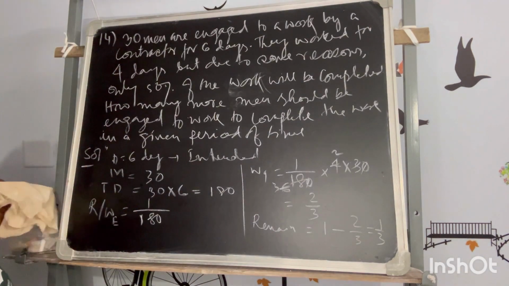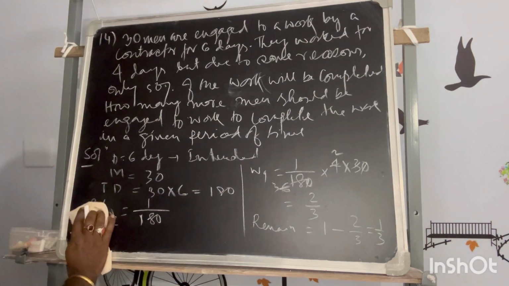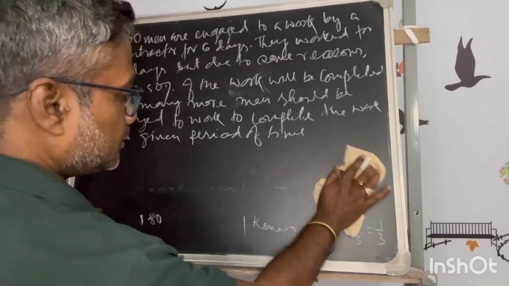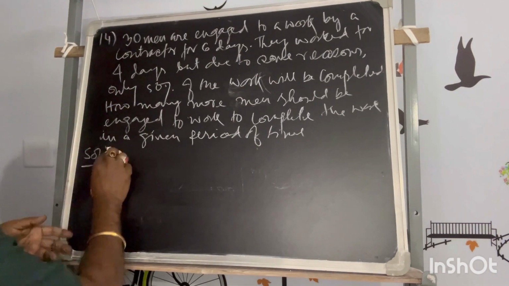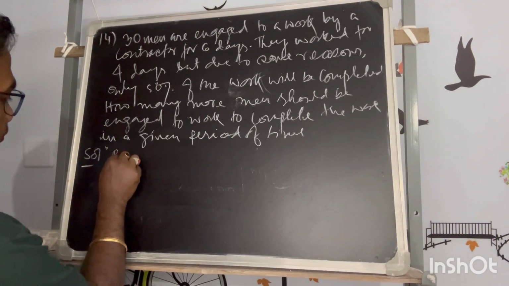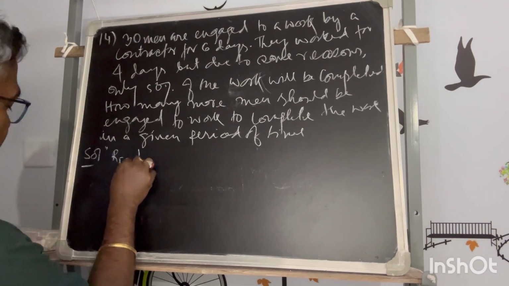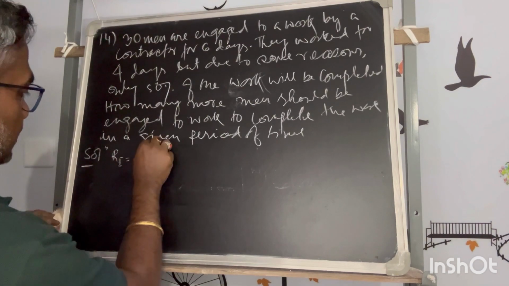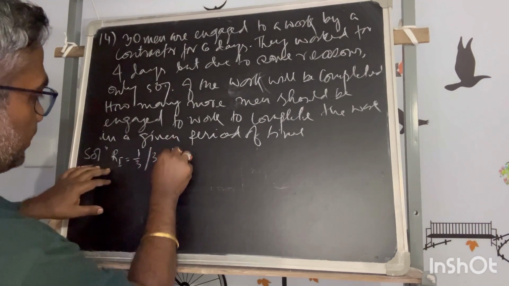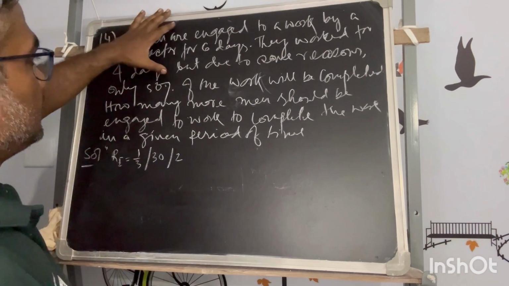But some mishap has happened. The remaining expected work is 1/3 fraction, and we have 30 manpower to complete it in 2 days. This is the information for the first part.